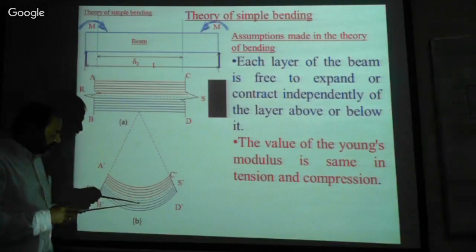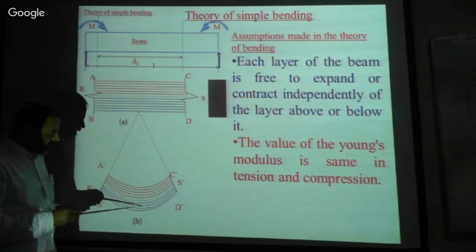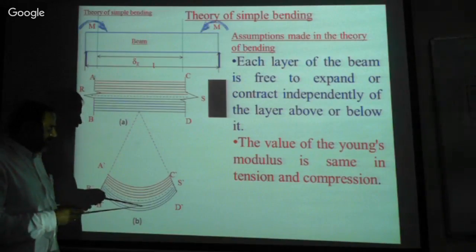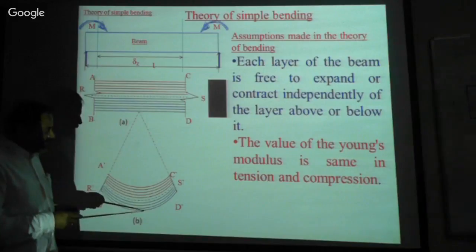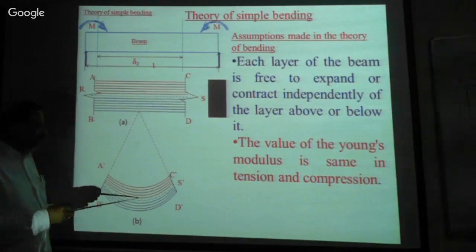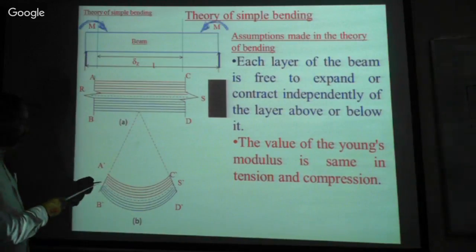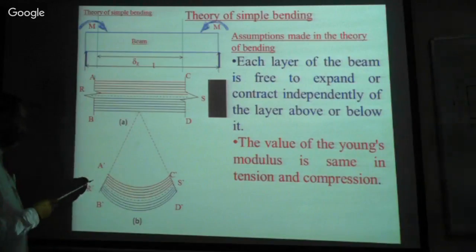Similarly, this is also suffering from tensile stress because its length is more than this. When the load is applied, this layer expands, this layer also expands. See, all the layers below this R dash, S dash, isn't it?